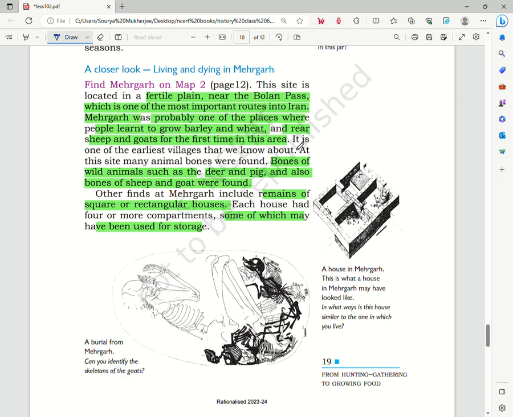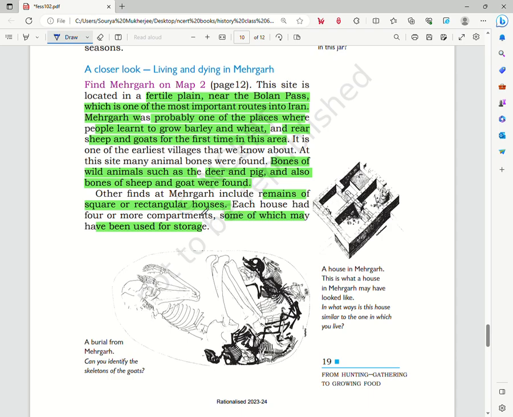So we see that Mehergarh is an important Neolithic site. It is located at the Bolan Pass, which is near Iran, and it is also one of the first places where people learned to grow wheat and barley. Bones of wild animals such as deer and pig have also been found, and bones of sheep and goat have been found in this place.